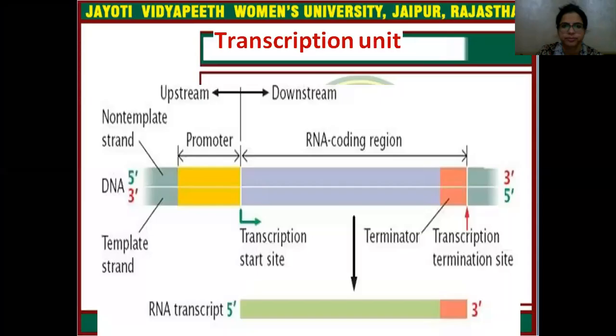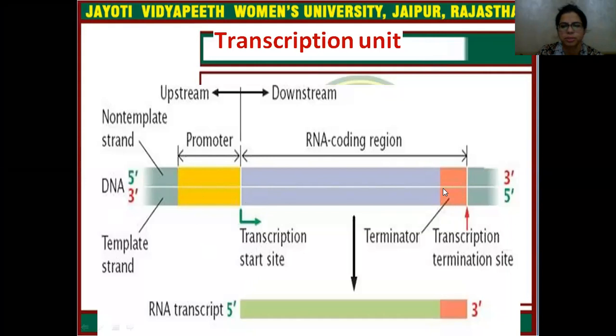The upstream and downstream method you can understand by this slide. Here you can see this is the promoter region of the transcription unit, and this is the start point, and this is the complete RNA coding region, or you can say transcription region.